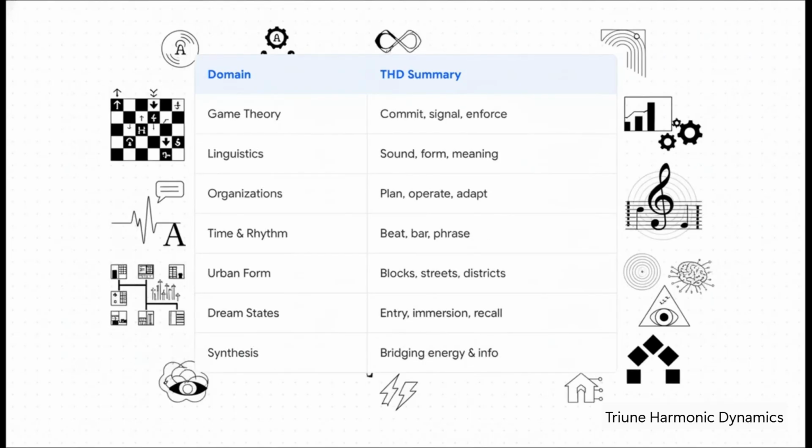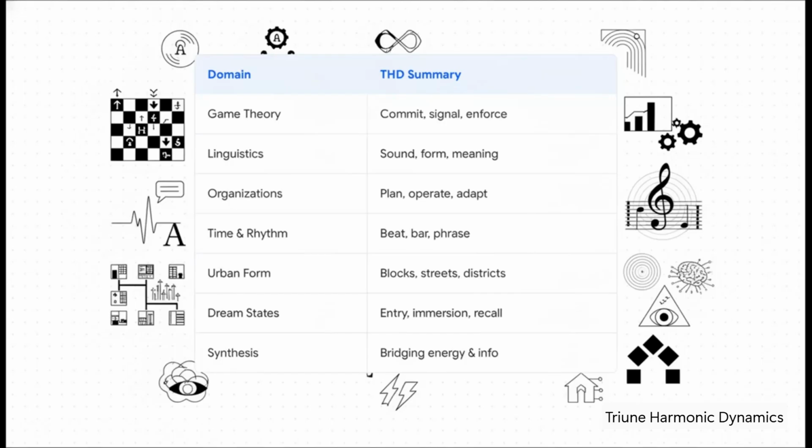Game theory breaks down commit, signal, and enforce strategies. Linguistics maps sound, form, and meaning. Organizations looks at how businesses plan, operate, and adapt. Time and rhythm tests musical beats, bars, and phrases. Urban form scales city blocks, streets, and districts.